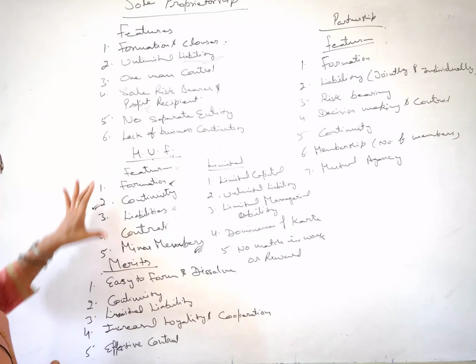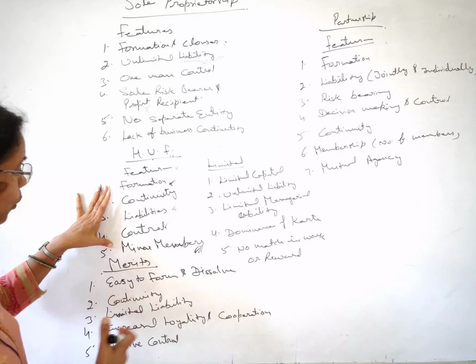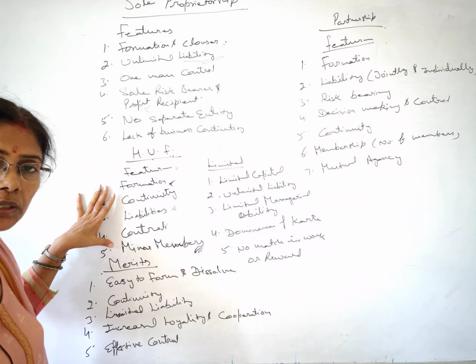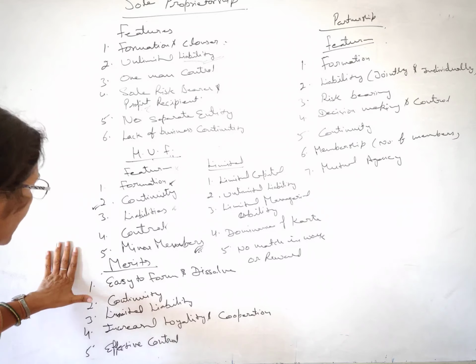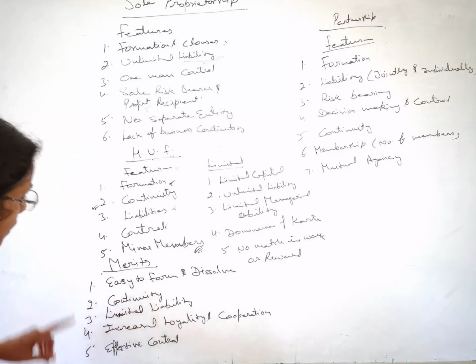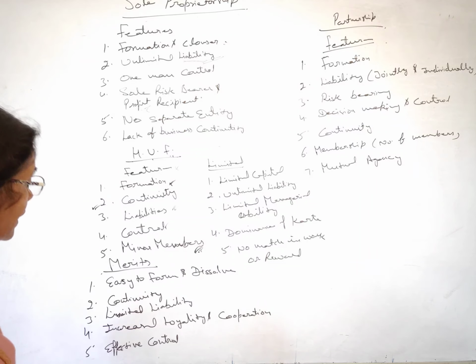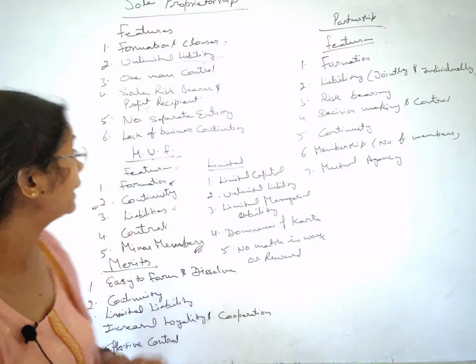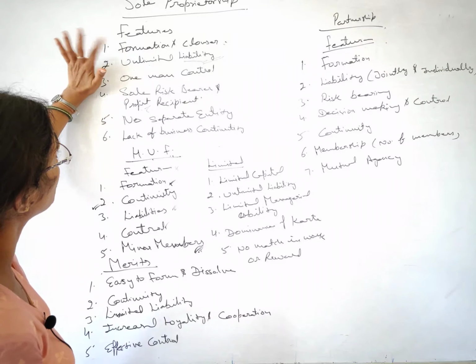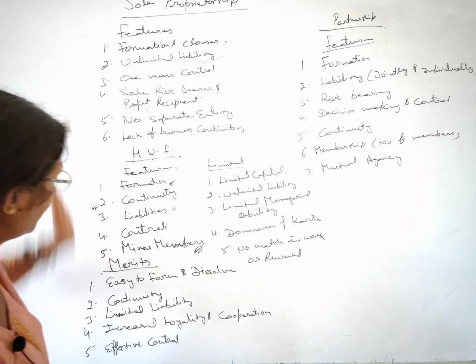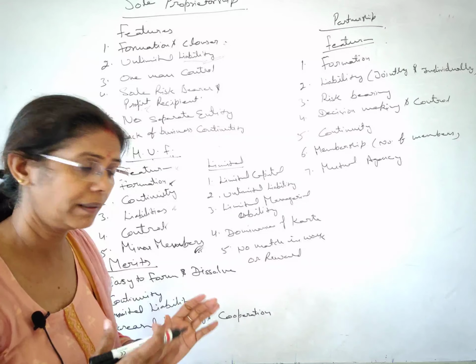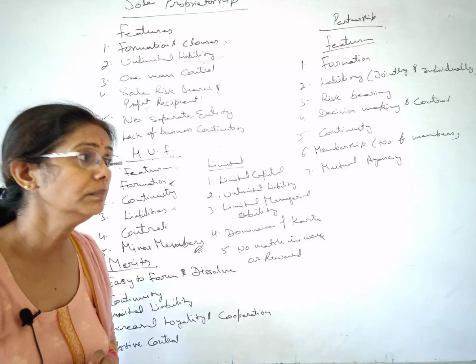So out of the features, we have so many merits and limitations. Let's talk about those. First we are talking about the merits. Well, it's easy to form and dissolve. Once again, like your sole proprietorship, formation and closure is very easy. So this is also very easy to form and dissolve.